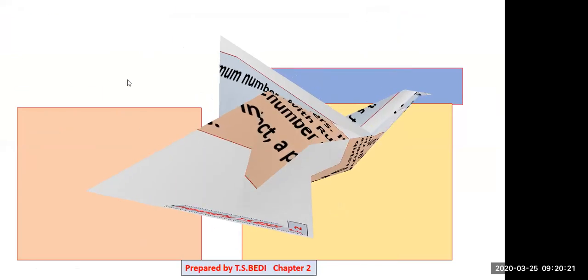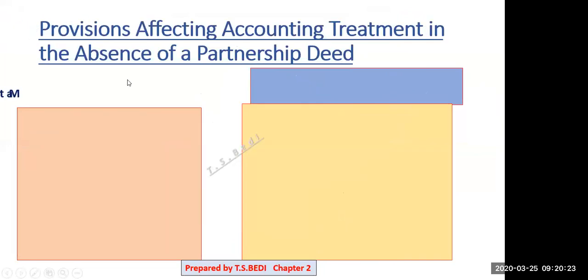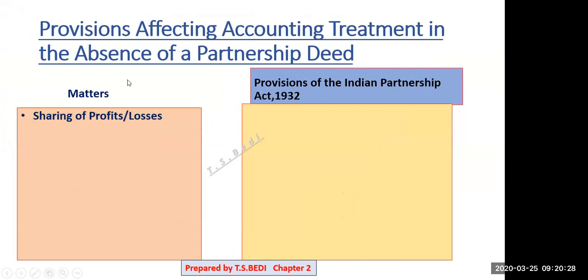Okay, now come to the next point. So first is sharing of profit and losses. If there is no partnership deed, or in the absence of partnership deed, the partners will share profit and losses equally. Profit and losses are to be shared equally. Is it clear? In the absence of partnership deed, these rules will be followed according to the Indian Partnership Act 1932.